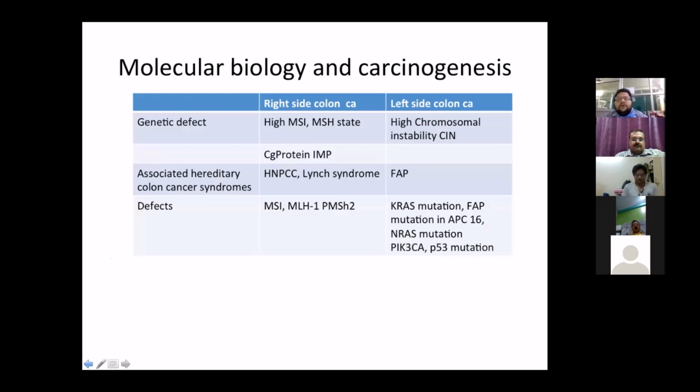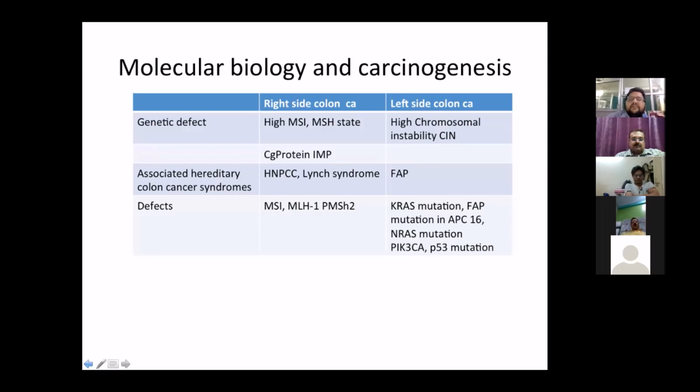As far as molecular biology and carcinogenesis are concerned, right-sided colon cancers have high microsatellite instability. They are associated with hereditary colon cancer syndromes like HNPCC, that is Lynch syndrome.